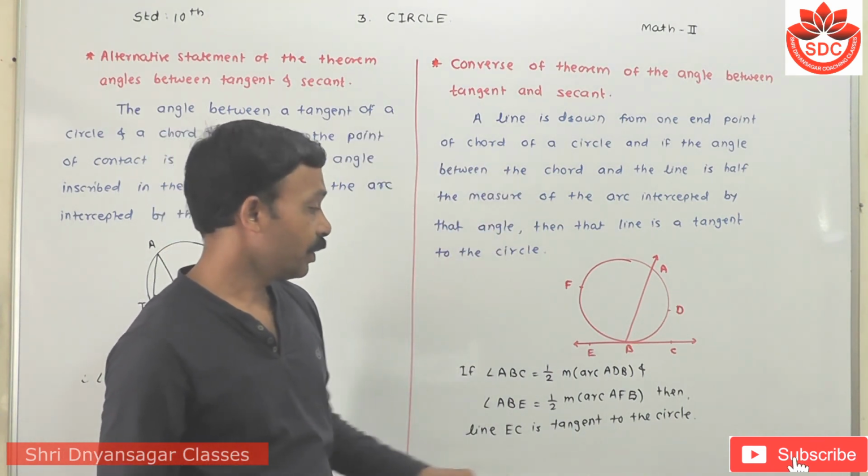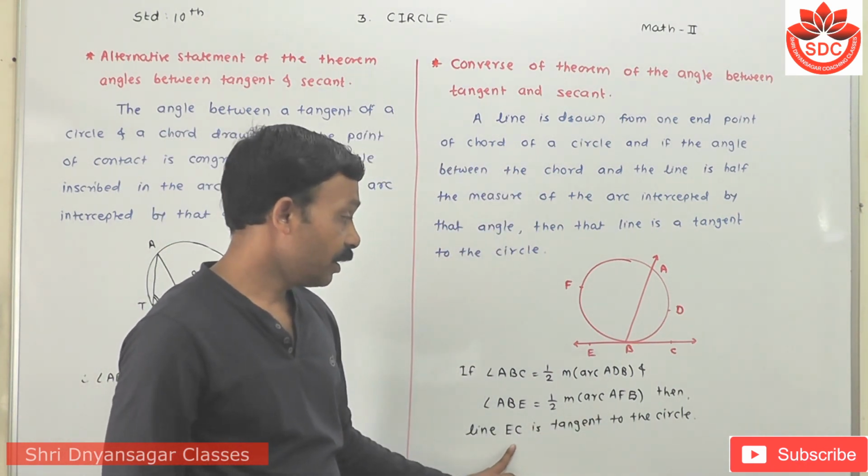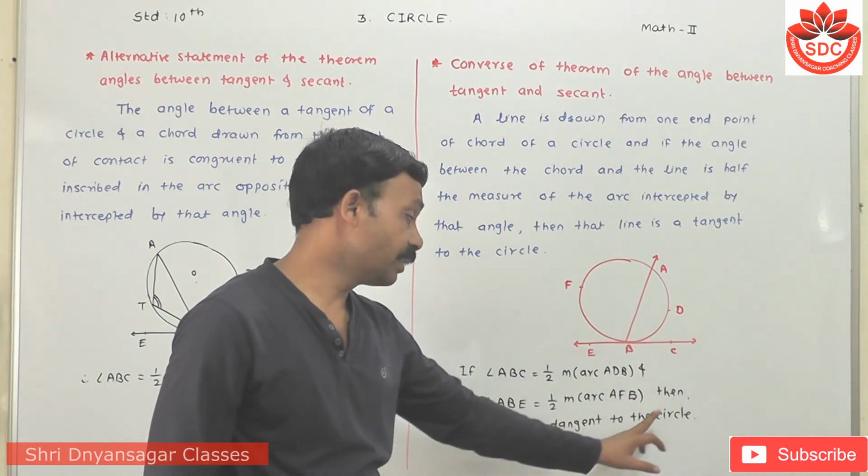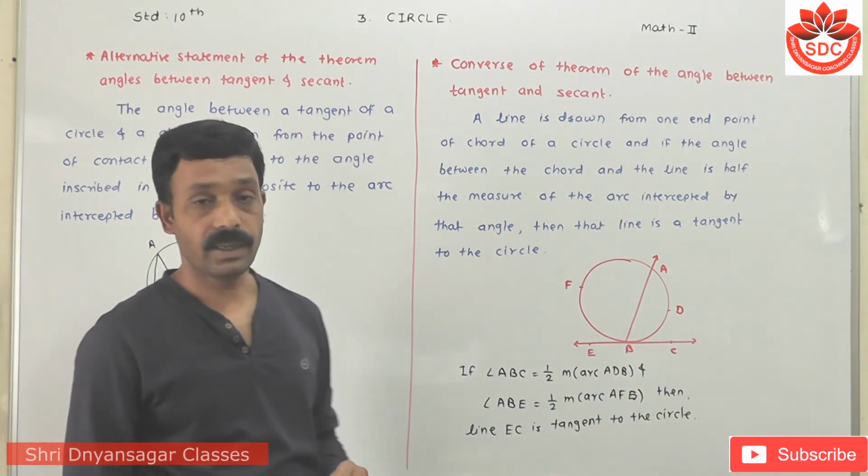Meaning if angle ABC is equal to half of the measure of arc ADB and angle ABE is equal to half of the measure of arc AFB, then line EC is tangent to the circle. Can you understand this converse?